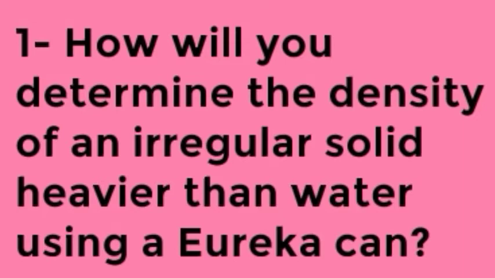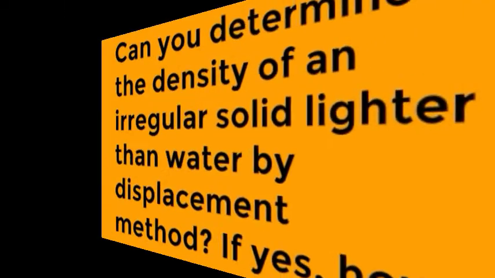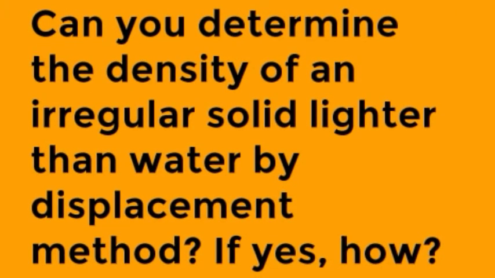The conclusion is the density of an irregular solid can be measured by measuring its mass and volume using a Eureka can. Now question 1 has one more part, that is, can you determine the density of an irregular solid lighter than water by displacement method? In part 1 you determined the density of an irregular solid heavier than water using a Eureka can, and in the next part you have to determine the density of an irregular solid which is lighter than water by displacement method. If yes, how?